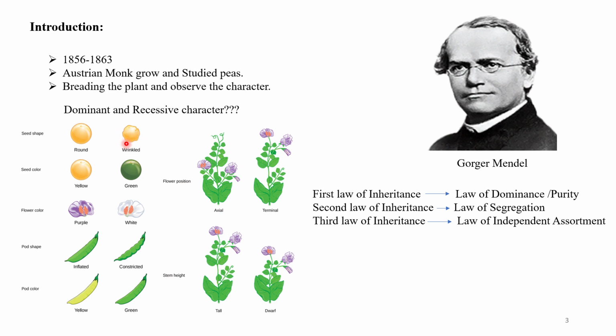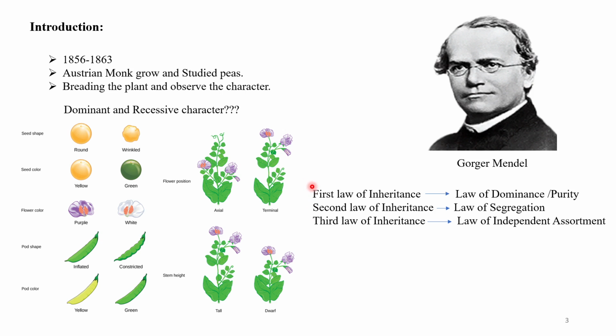Then wrinkled seed shape, green seed color, white flower color, constricted pod shape, green pod color, terminal flower position, and dwarf stem height are the recessive characters.